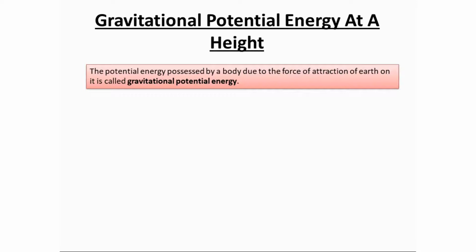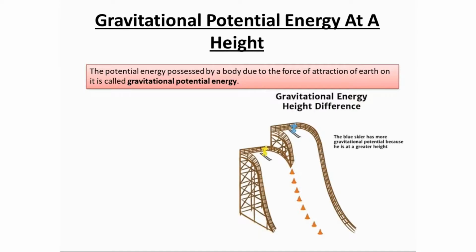But for an object which is at a finite distance from earth's surface, there exists a force of attraction on that object. As the distance of the body from the surface of earth increases, the force of attraction decreases and its gravitational potential energy increases. In this example, you can see the blue sphere is at more height as compared to the yellow sphere. Hence, the blue sphere has more gravitational potential energy as compared to the yellow sphere.